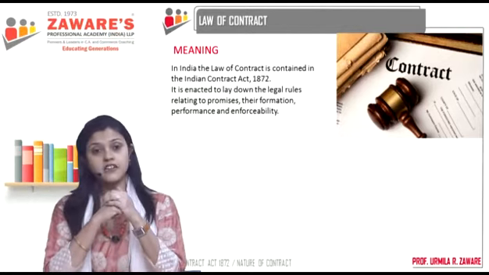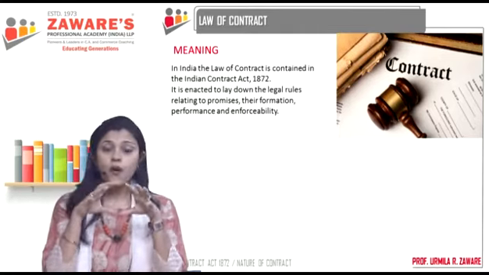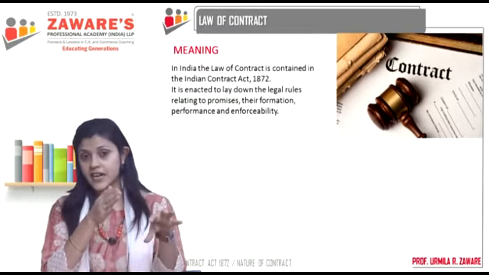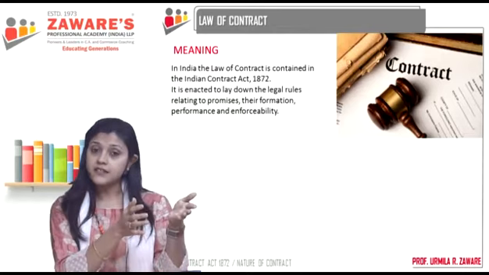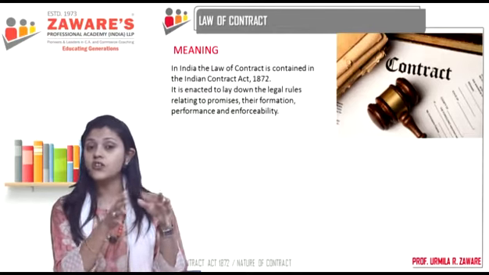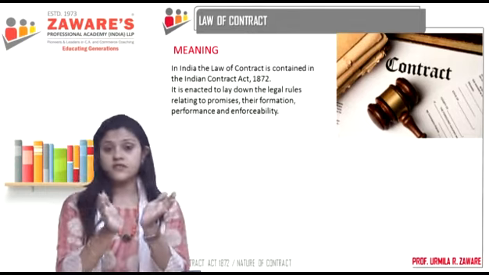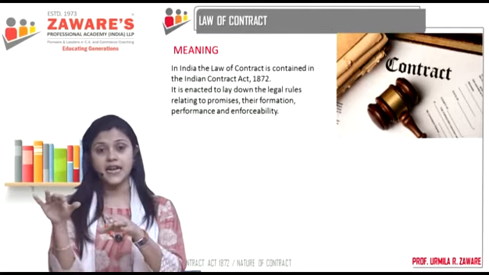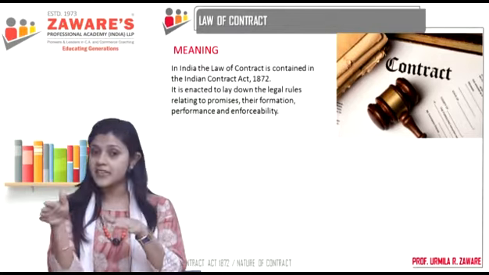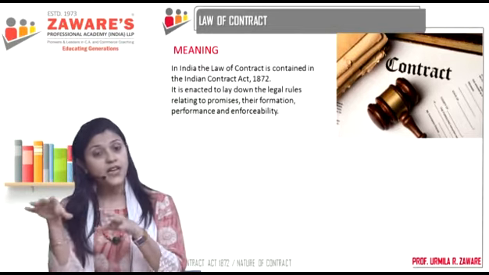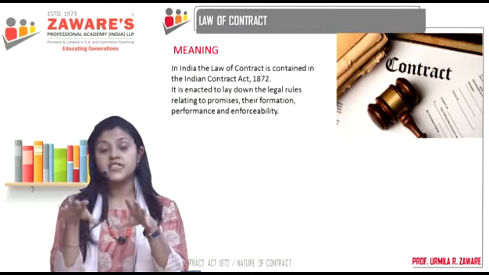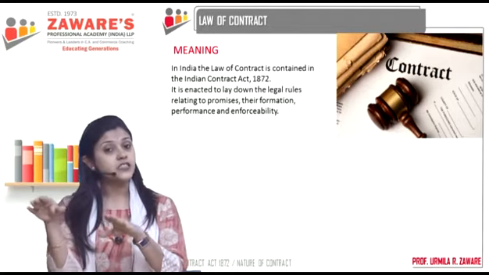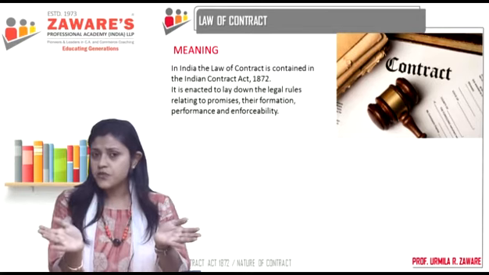So the first thing is making of contract. All the rules and regulations relating to formation of these commercial business legal contracts are compiled together in an act which is called the Indian Contract Act. All the rules and regulations relating to buying and selling of goods are compiled in a separate act called the Sale of Goods Act of 1930. And then we have all the rules and regulations relating to formation of partnerships contained in the Indian Partnership Act of 1932. Are these the only transactions which merchants are involved in?